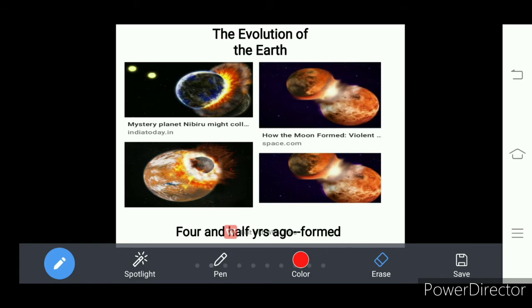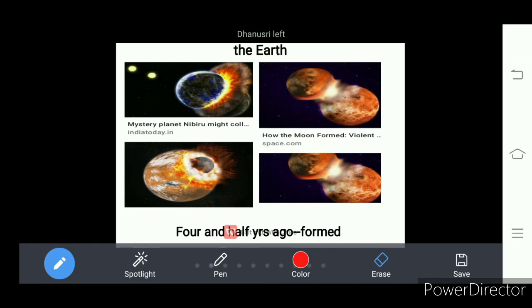Okay, this happened in the second stage. Understand? So when it was hot, the lighter particles rose to the surface of the earth, and heavier particles, which are heavy in weight, went to the inside of the earth.